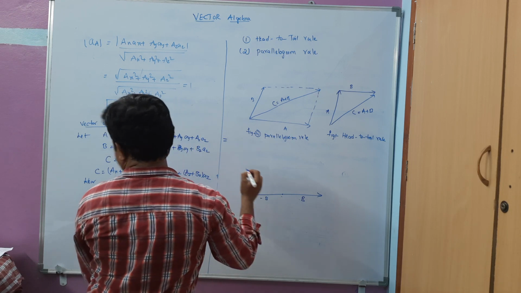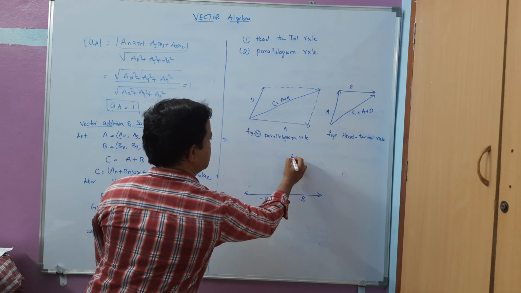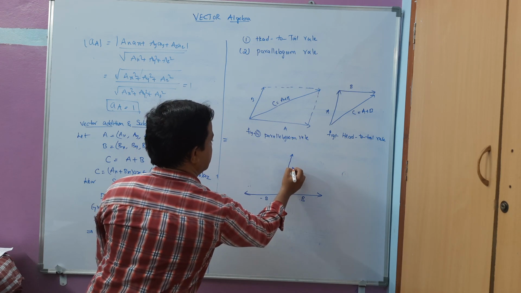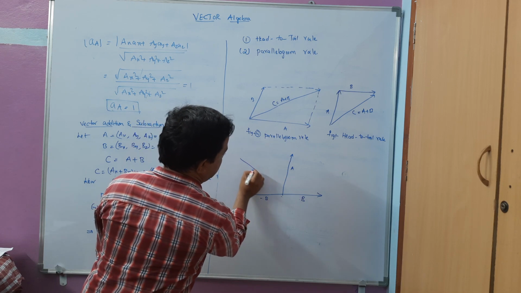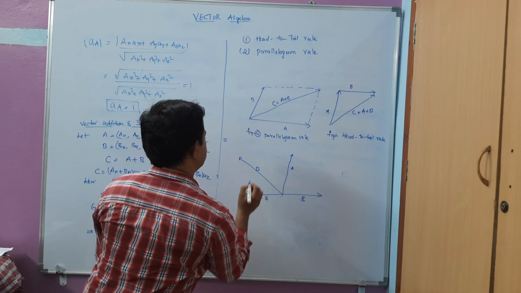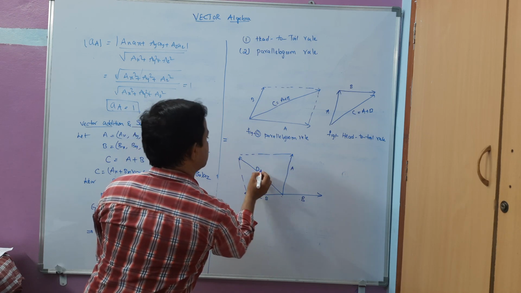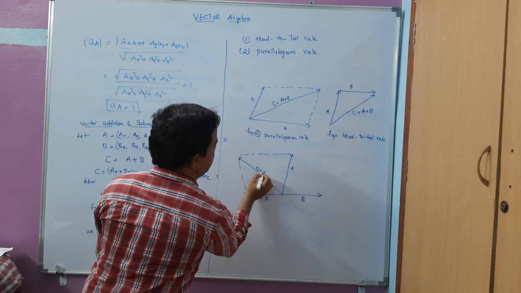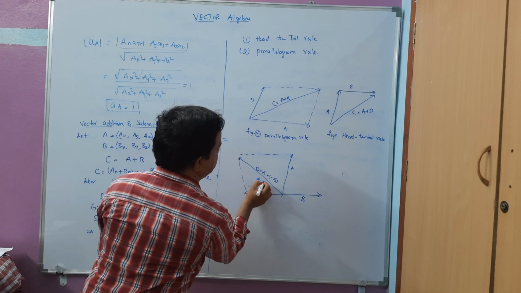Now if I draw the side of this one, let us take it as A. The diagonal will be giving me this, let us take it as D. So D is equal to A plus minus B, that is A minus B.